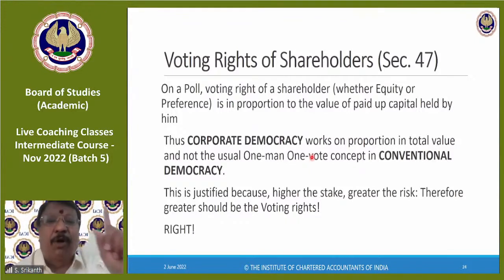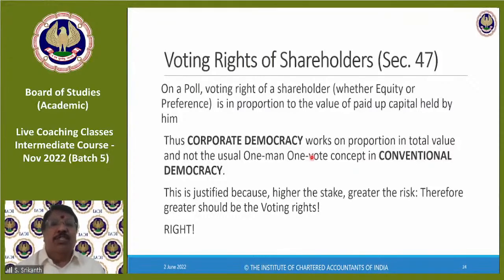This is corporate democracy. It works on proportion in total value and not the one man, one vote in conventional democracy. Sorry, sir. This sounds, how is it possible, sir? One man, one vote, equality, communism, socialism. Sorry. Because I have invested more money, my risk is greater. So I should get a better stake, say, in the affairs. So higher the stake, greater the risk. Therefore, greater should be the voting rights.